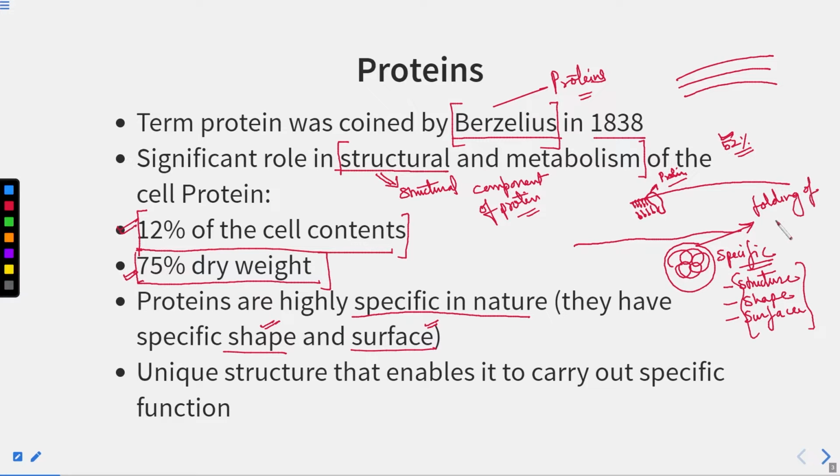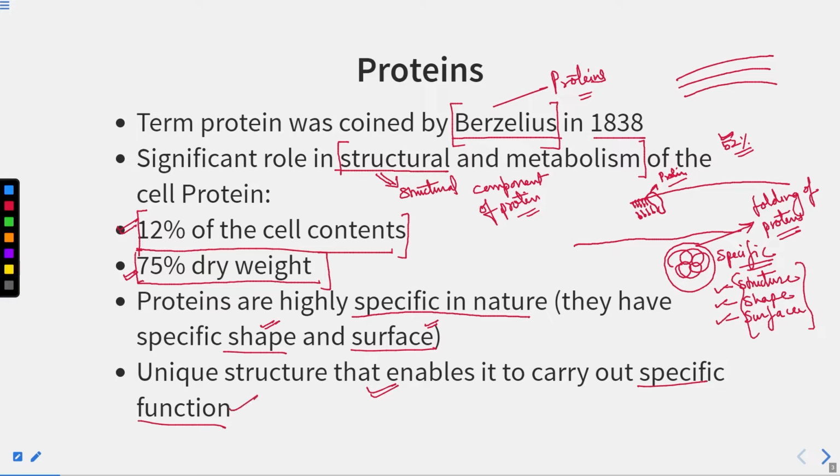We will see in the coming slides how the proteins get folded. The unique structure enables a protein to carry out a specific function. All this specific structure, specific shape and specific surface of any protein provide them a specific function.